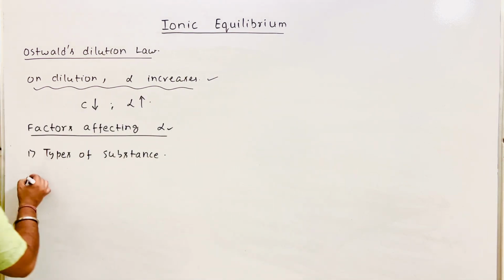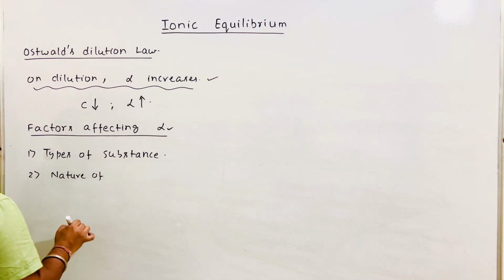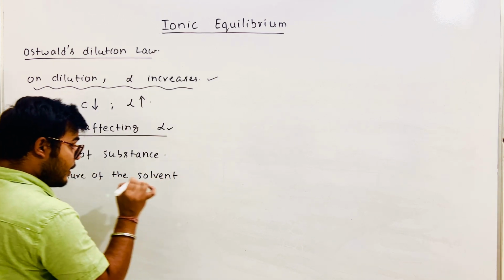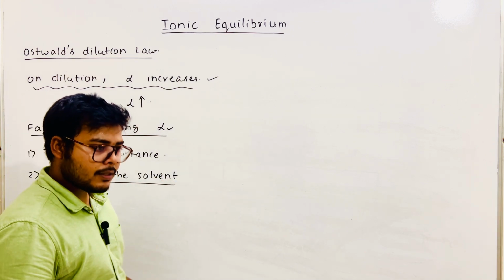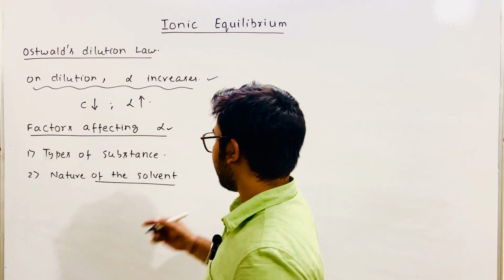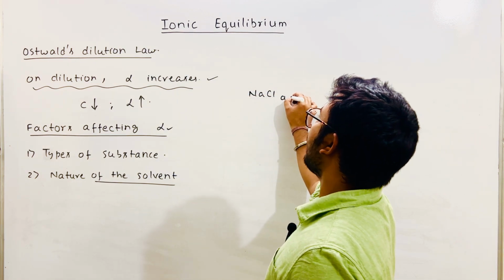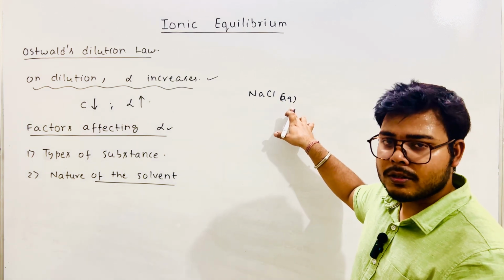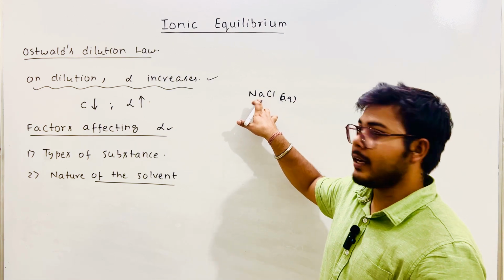Then the second factor, the nature of the solvent. Solvent plays a very important role in dissociation. Let's say I talk about NaCl. When NaCl is dissolved in water, the oxygen of water, which has a negative charge, attracts the positive part of NaCl.